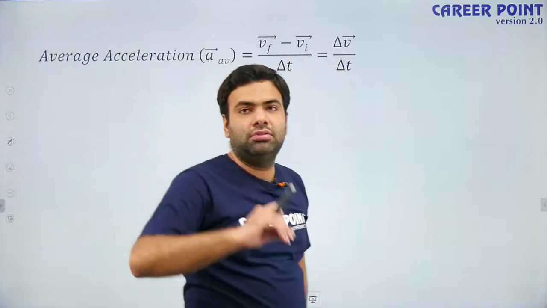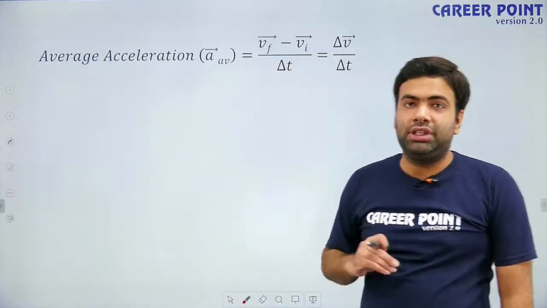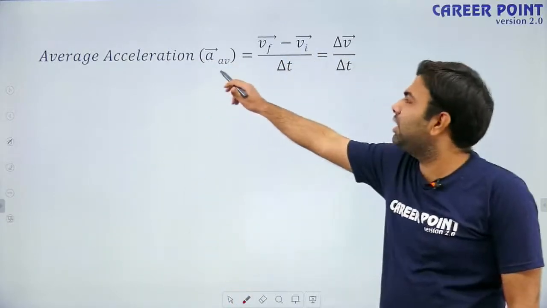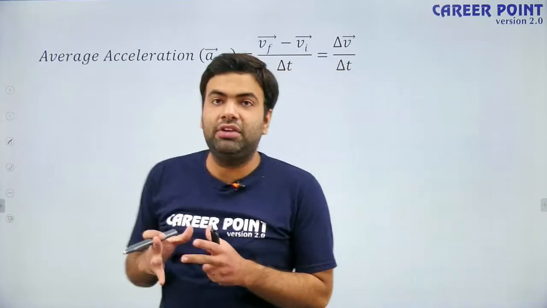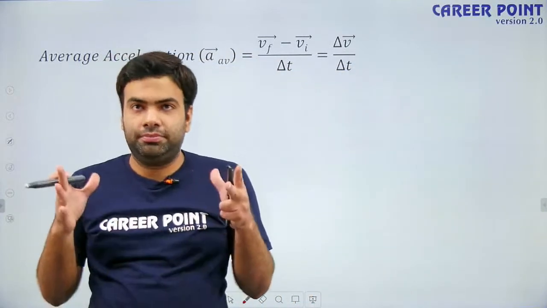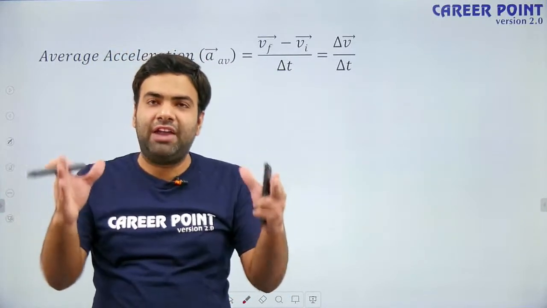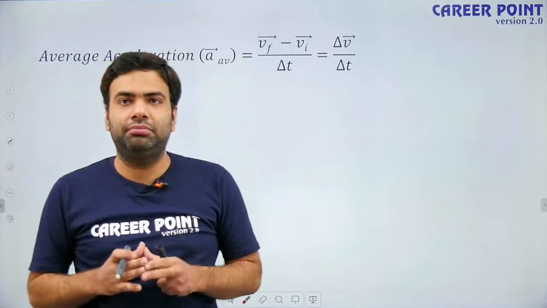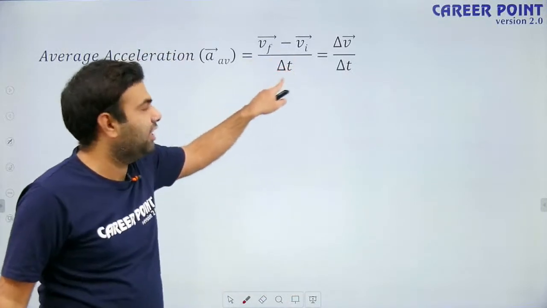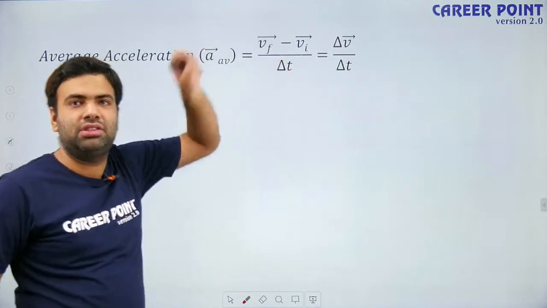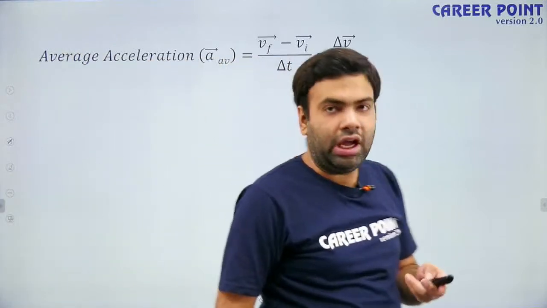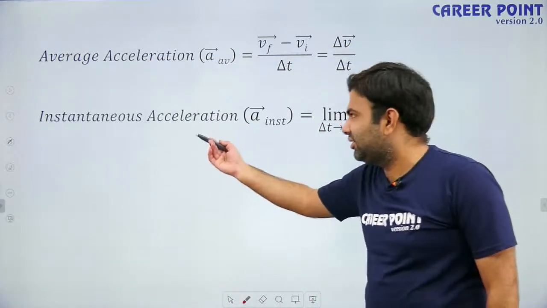Whenever the question asks you to find average acceleration, it will give you the time period, because in the denominator we have the time taken to change this velocity.